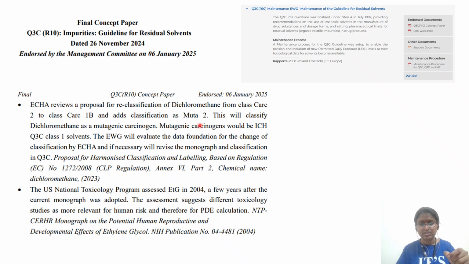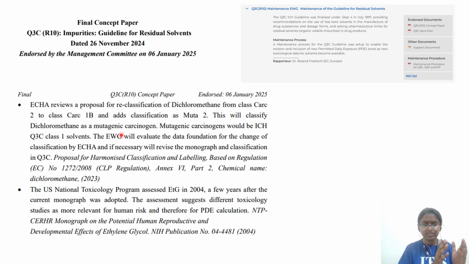So you go through what the classification is. This will classify dichloromethane as a mutagenic carcinogen. As you know, carcinogenicity can be classified into two types: DNA damaging, that is direct carcinogens, or non-genotoxic mechanisms of causing carcinogenesis, where different mechanisms are involved, such as translation or protein synthesis methods.